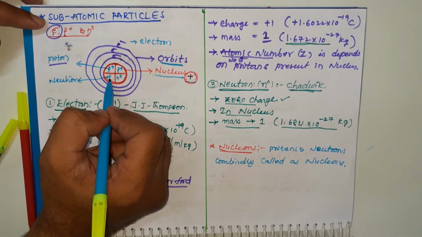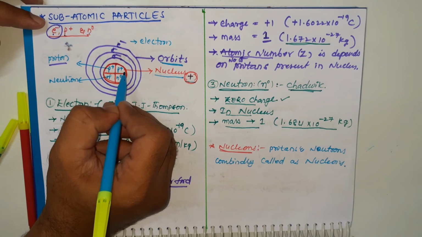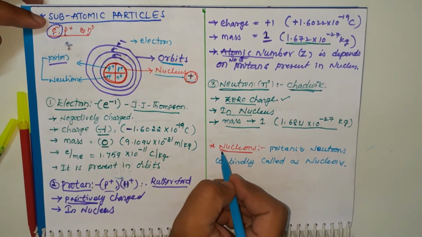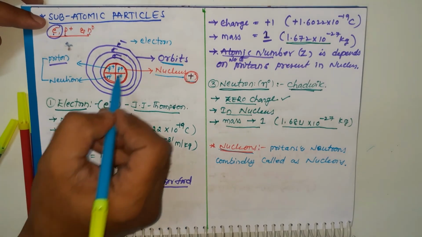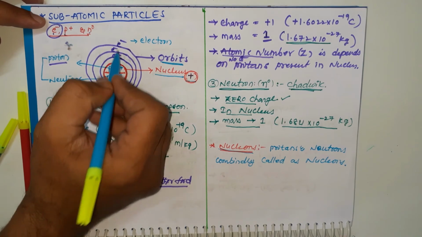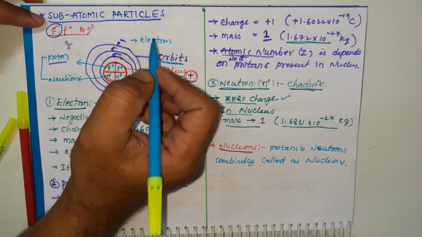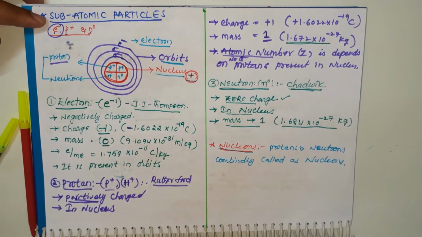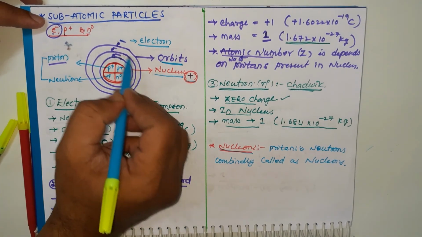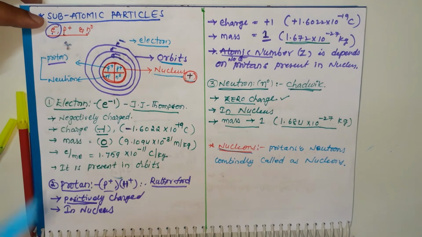Along with protons, neutrons are also present in the nucleus. Both of these are known as nucleons. In these circular paths, orbits, we find negatively charged particles. Those are called electrons. Electrons are found outside the nucleus.